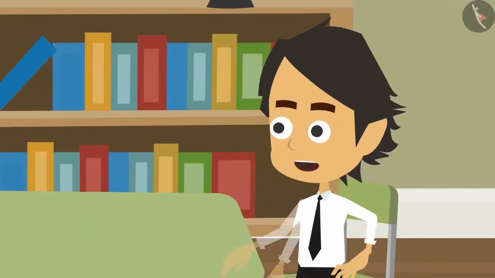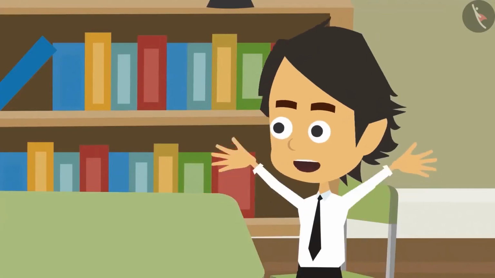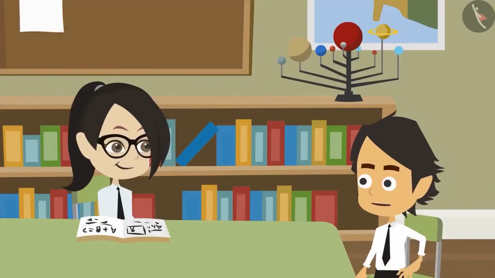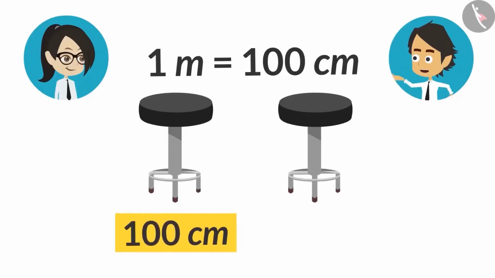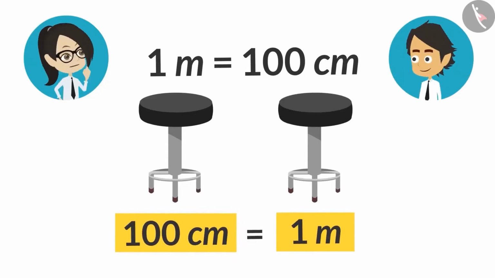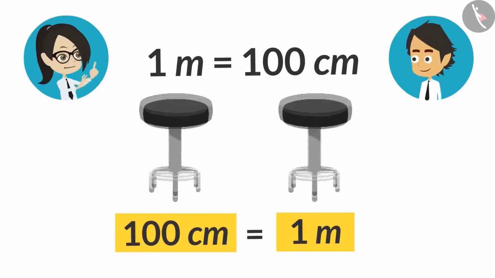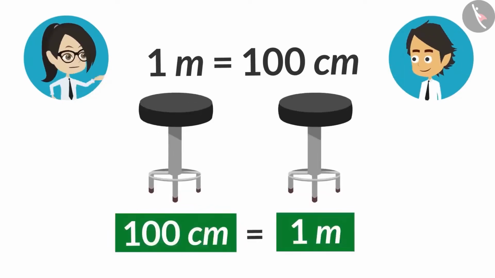Look, centimeter and meter are two different units of measurement to measure length. 1 centimeter is smaller than 1 meter. 1 meter has 100 centimeters in it, which means when an object will be 100 centimeters, then it will be equal to 1 meter.